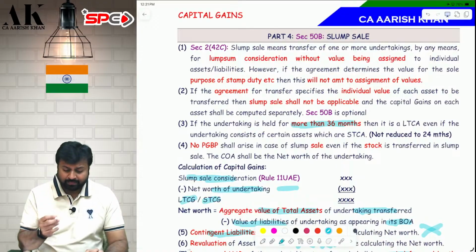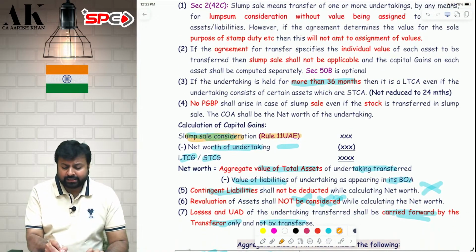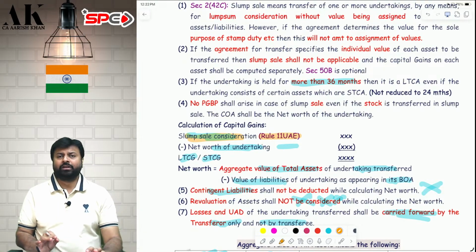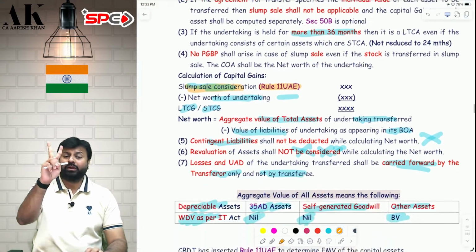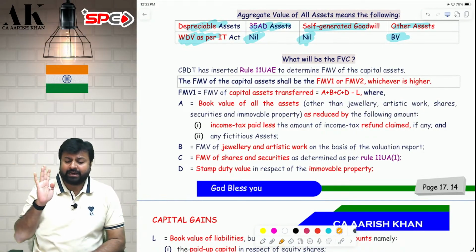Now coming to what? Sale consideration. For sale consideration, the law has made one rule, Rule 11UAE, and in that you have to compute two FMVs. FMV1, FMV2, whichever is higher. Whichever is higher, that FMV you have to take.